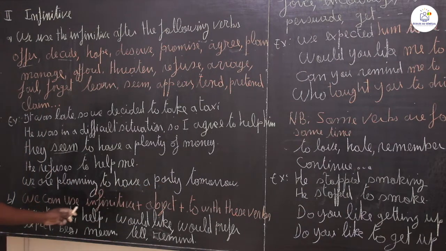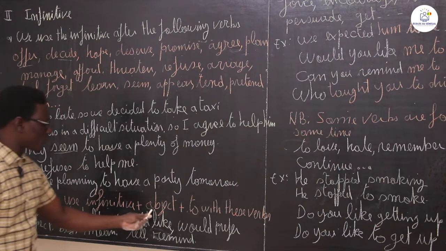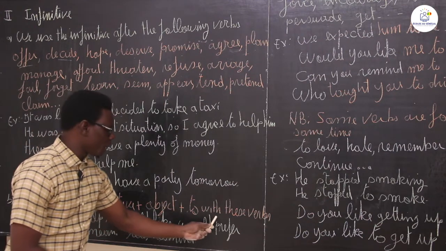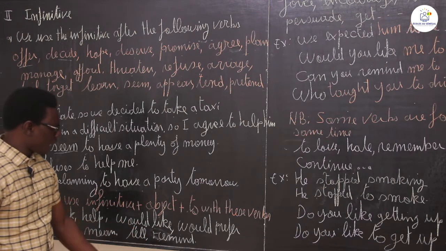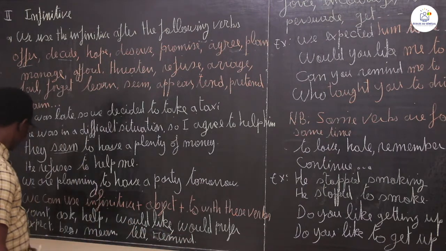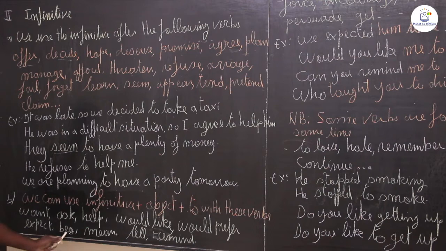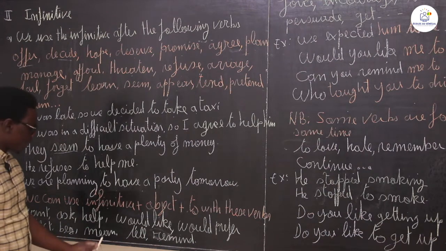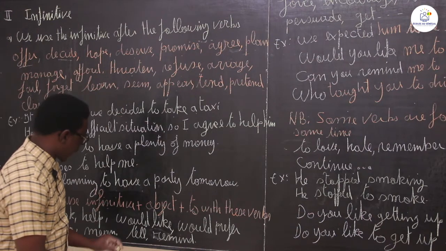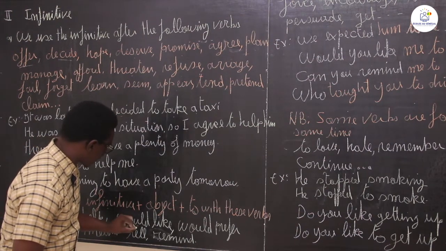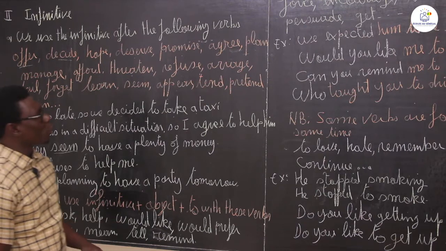We can also use verb plus object plus to with these verbs: to want, to ask, to help, would like, would prefer, expect, to beg, to mean, to tell, to remind.